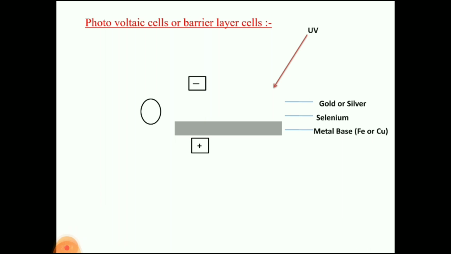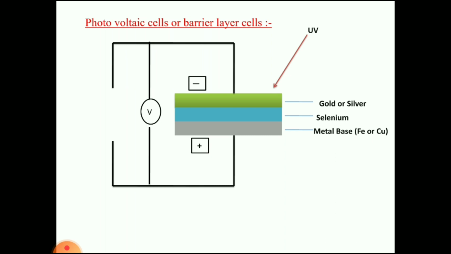Above the metal base it is coated with a semiconducting material, that is selenium. Above the selenium, another metal, gold or silver, is coated or sputtered. The gold or silver acts as a cathode and the metal base acts as an anode, not cathode, sorry. The metal base is the anode, the gold is the cathode. When UV or visible light falls on this gold or silver layer, a number of electrons will be produced.